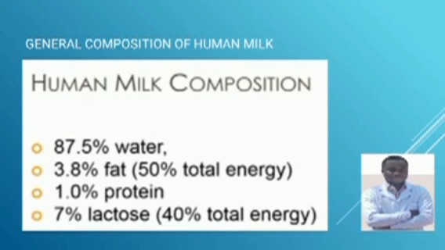Let us see the general composition of human milk. As I told you before, we have 87.5% water, 3.8% fat, 1.0% protein, and 7% lactose. As we see here, human milk contains a lesser quantity of protein, and that is why we see slow growth of human beings as compared to other species.